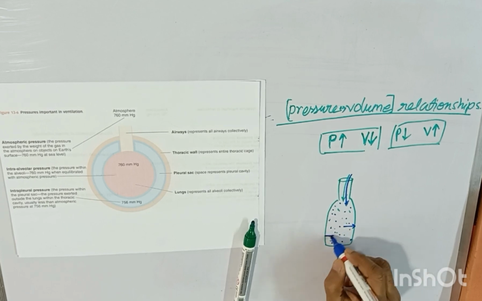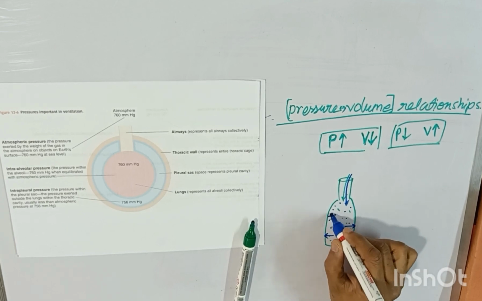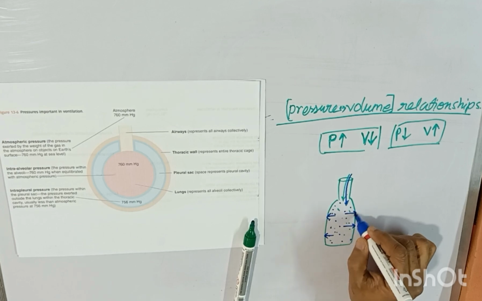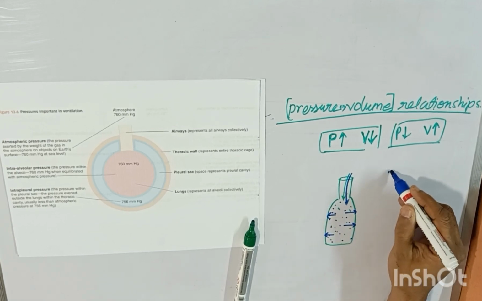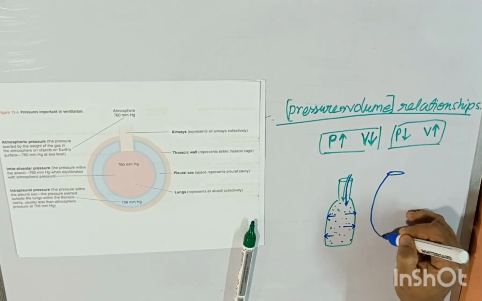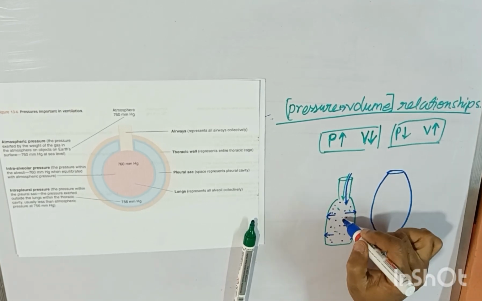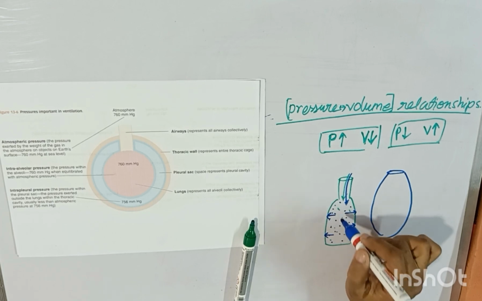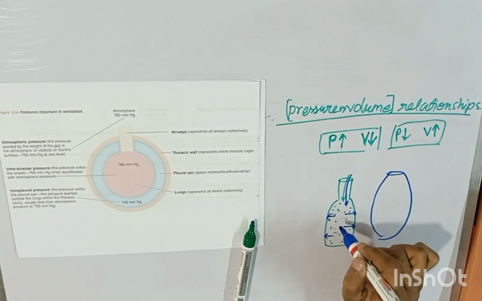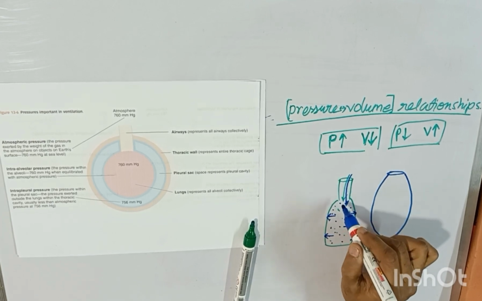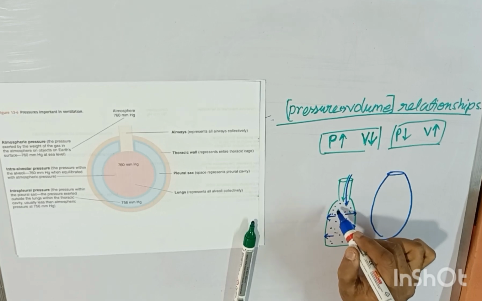But if the bottle is made up of elastic fiber, if the pressure is increased, the bottle will expand. But if it is made up of glass, it cannot expand, so the pressure gets increased. If the volume remains constant, as with glass, there is a sharp rise of pressure.